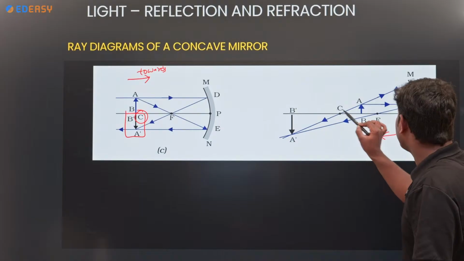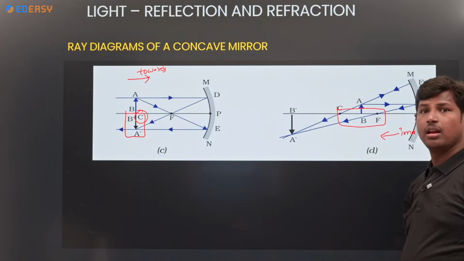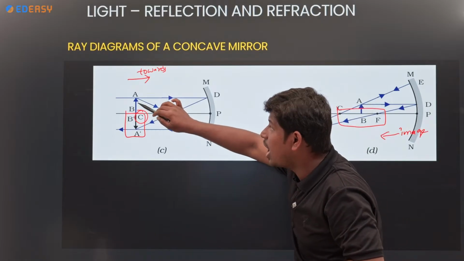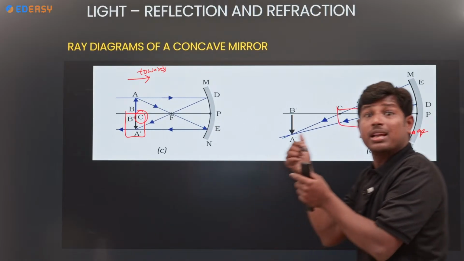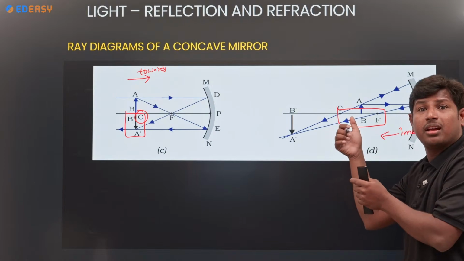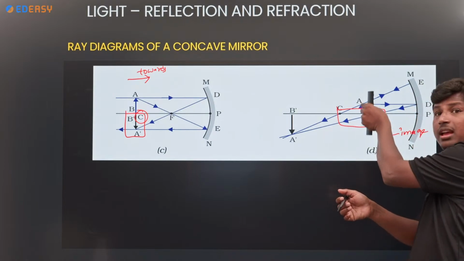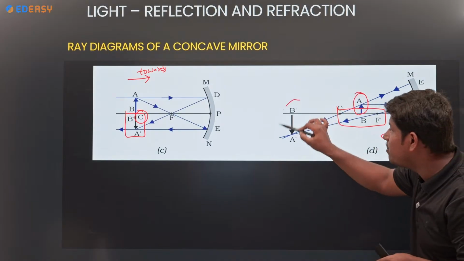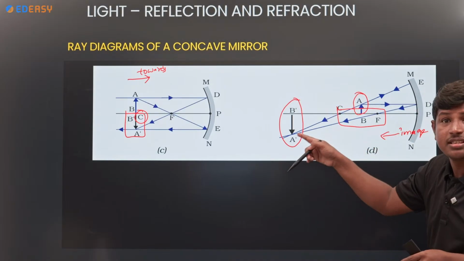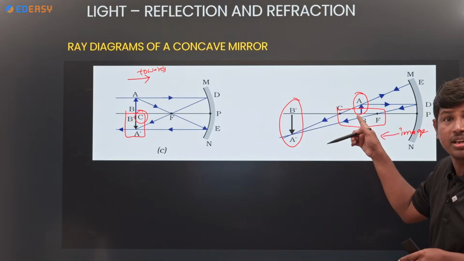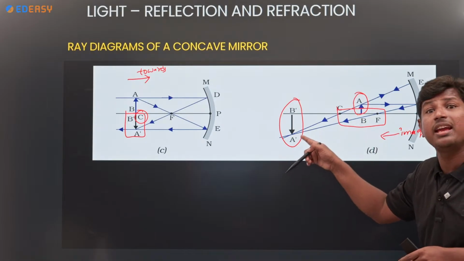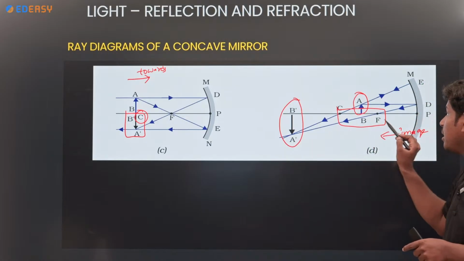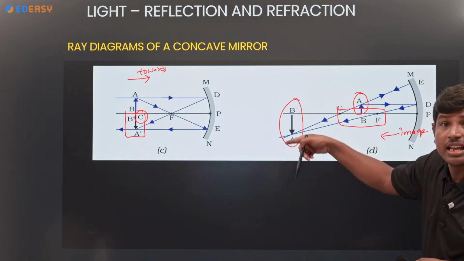Between C and F. Here the object is at C and the image is the same size, but here the object is small and the image increases. Compare it to that object, the image increases. So if the object is between C and F, the image is increasing.